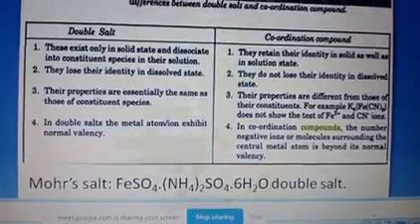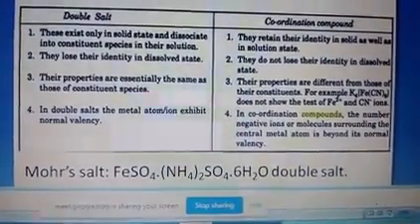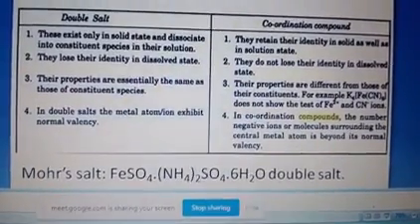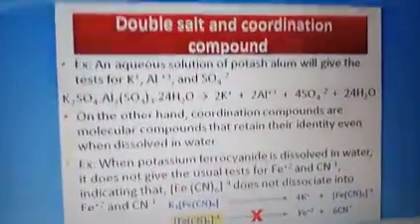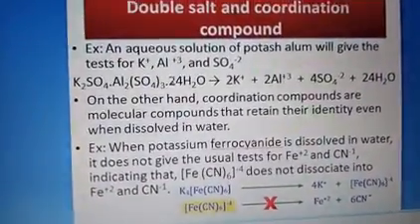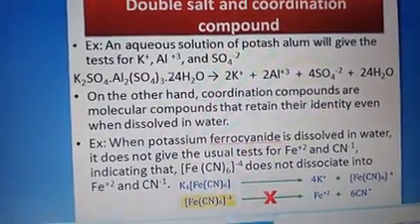The difference between a double salt and a coordination compound has already been asked in the board exam. Along with the examples, you need to understand it. So in this picture we have discussed the double salt and the coordination compound.